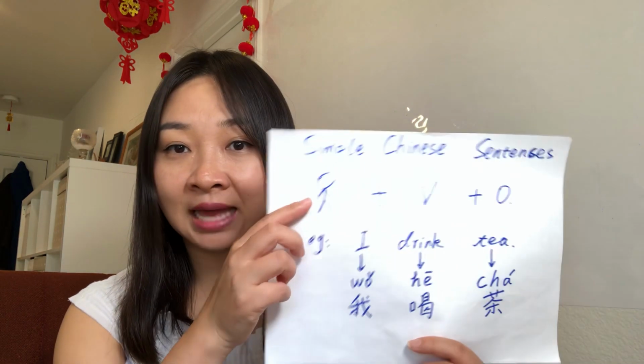So today I want to teach you the easiest way to learn Chinese grammar for simple Chinese sentences and complicated Chinese sentences. So let's look at the simple Chinese sentence grammar. It's exactly the same order as English, so it's very easy. Let's look at this example.